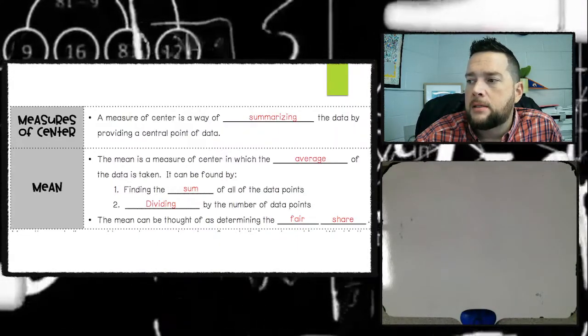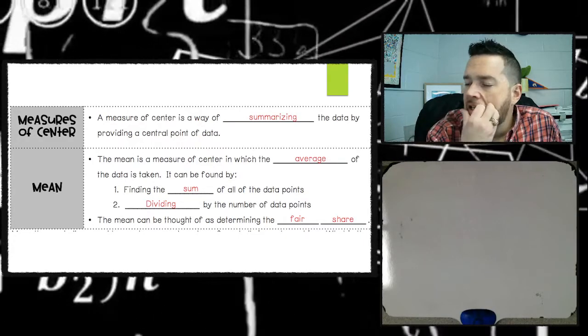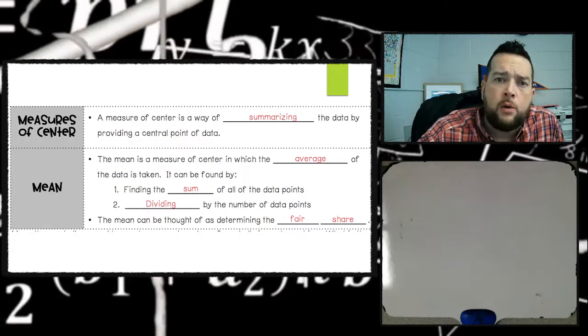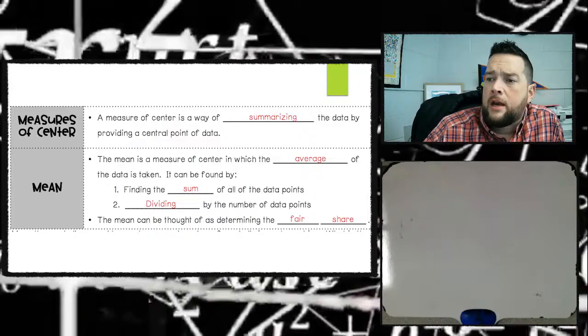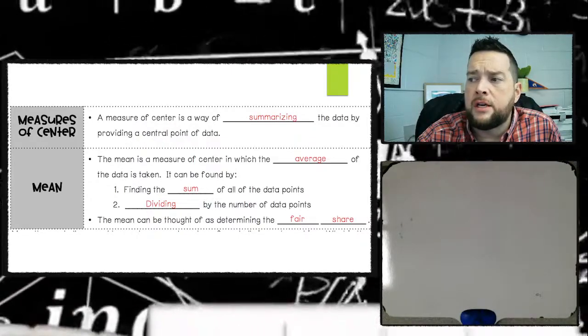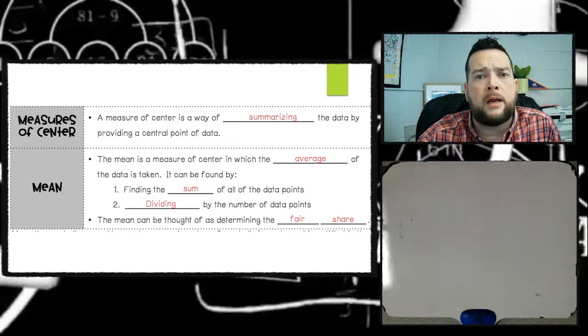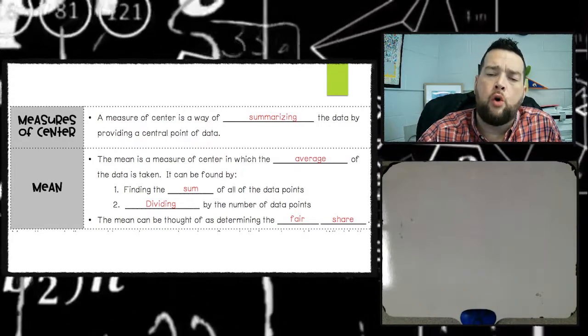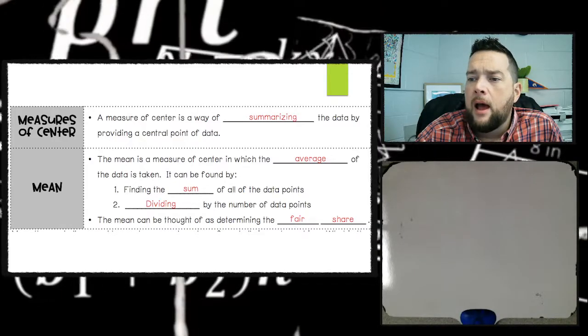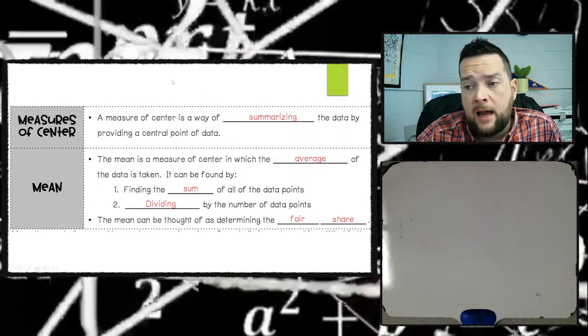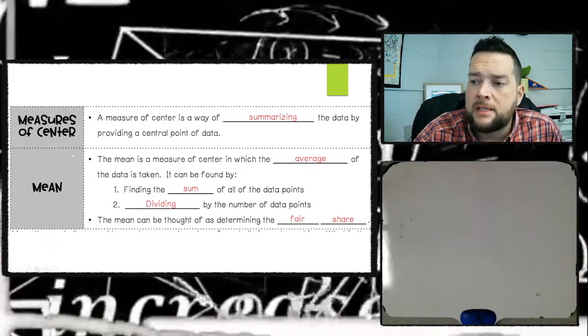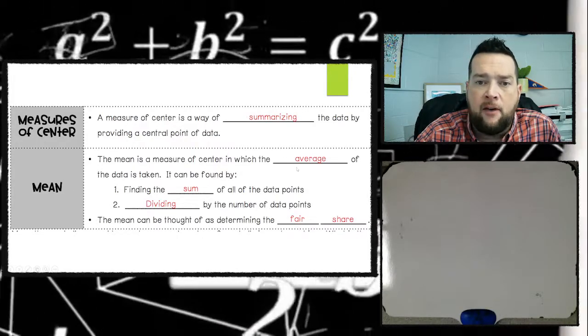So here are some definitions for you. If you want to pause and write those definitions down, you can go ahead and do that. A measure of center is a way of summarizing data by providing a central point of data. We want to know what the center is. One measure of center is a mean, and that's simply an average of the data taken.